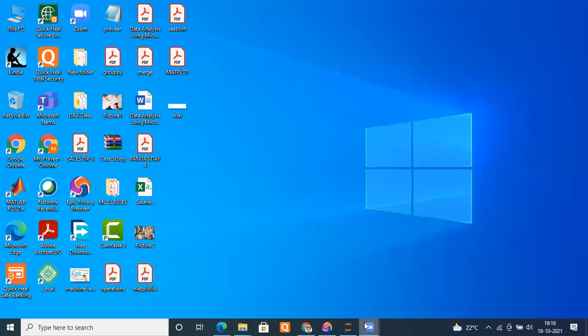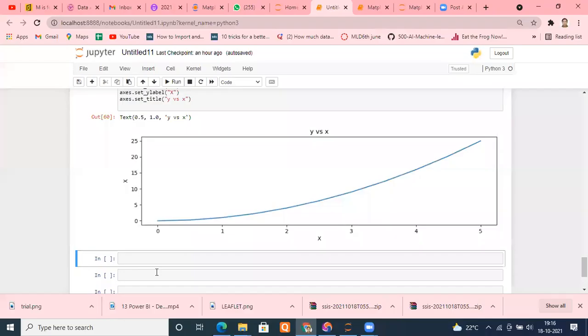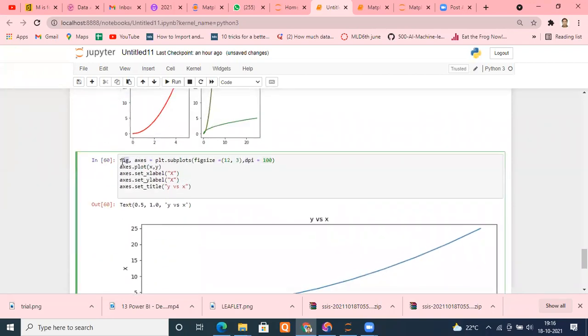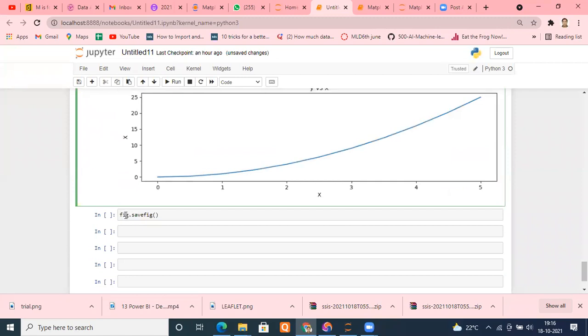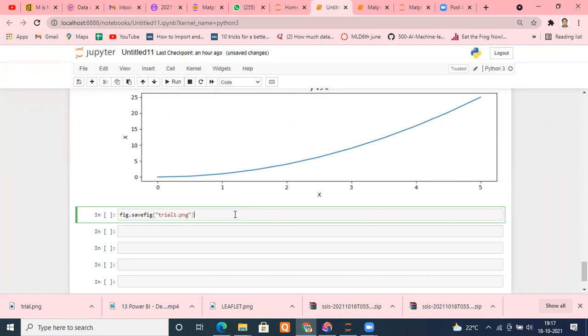Even without doing that manually, you can do it with the help of code as well. You don't need to save it by save as. If you want to do that, you can do that. Otherwise, we can save as well. For example, I'm typing fig dot savefig and whatever file name you want to use. Remember, here we have used fig. Same word will be used here. So I put the name trial1 dot JPG or PNG, whatever format you want. You can do that and it will save your figure.